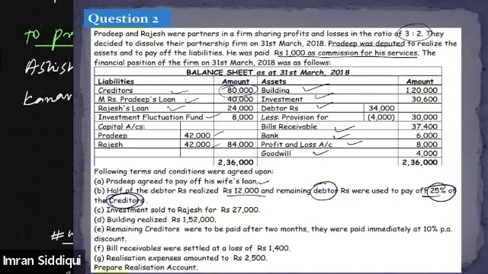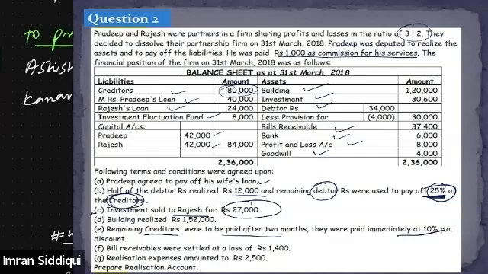Moving on to adjustment C, it says investment sold to Rajesh. So Rajesh has taken over the investment at rupees 27,000. Building realized, that means we have sold the building in the market at rupees 1,52,000. Remaining creditors: because 25% of the creditors were set off with the debtors, the remaining 75% of the creditors were to be paid after 2 months. They were paid immediately at 10%.